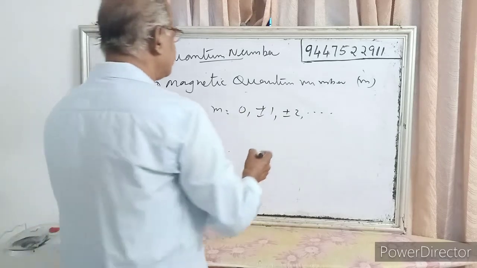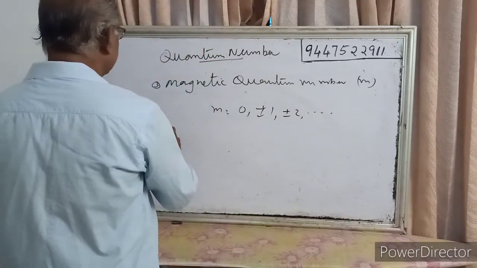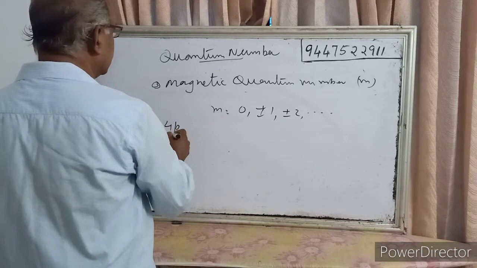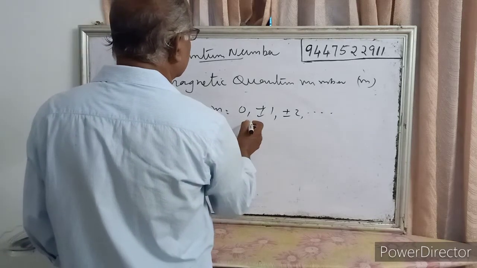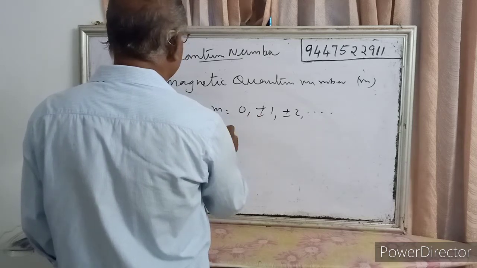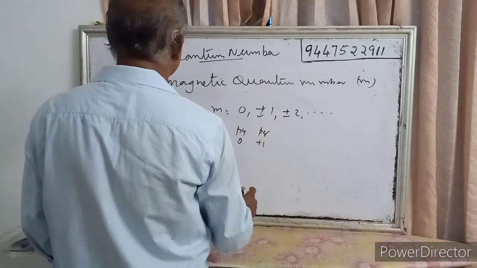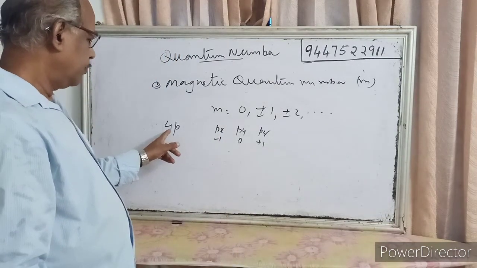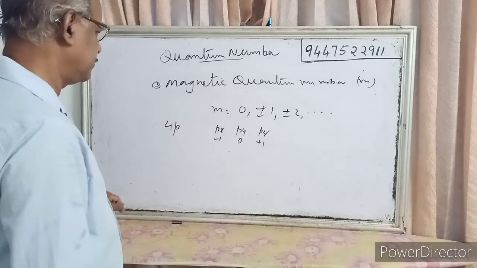And it can have values, for example, for p: Px has minus 1, Py has 0 and Pz has plus 1. So 3 values will be there.